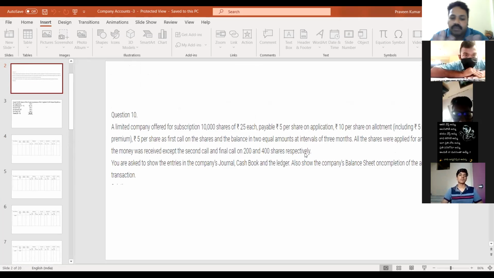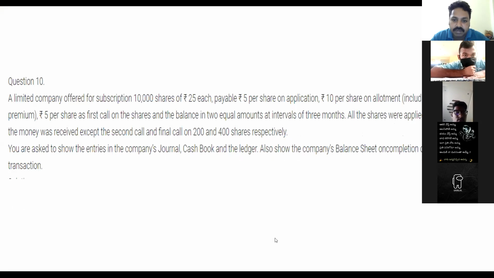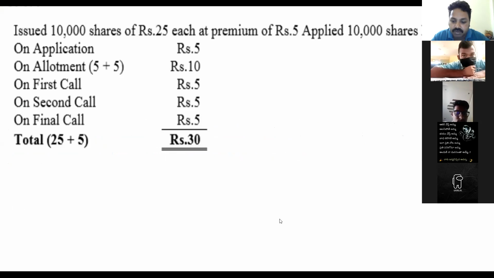So all the money they have received except how many? 200 and 400 shares. There is a 200 shareholder and a 400 shareholder who did not pay the second and final call. Understood now? They did not pay the second and final call.